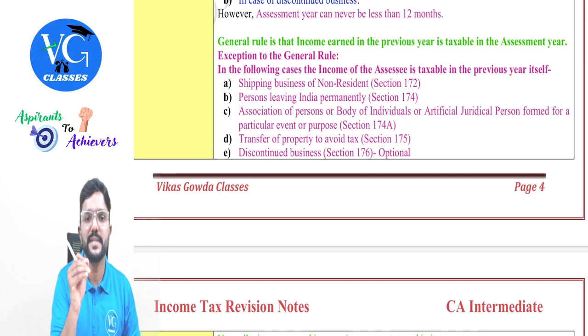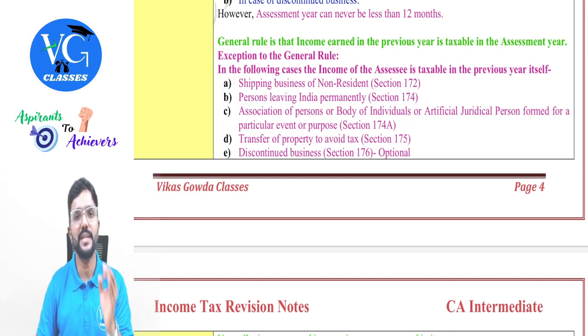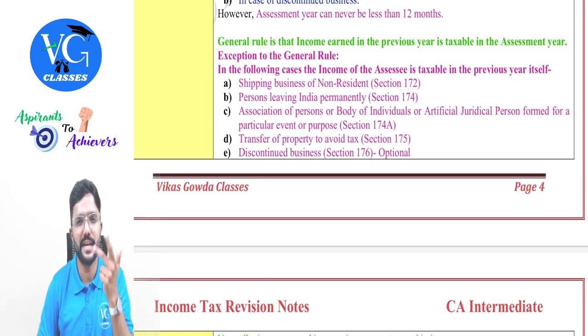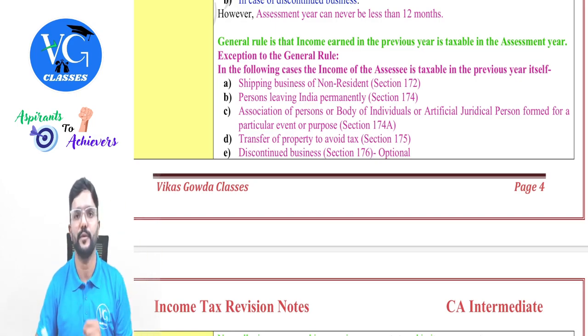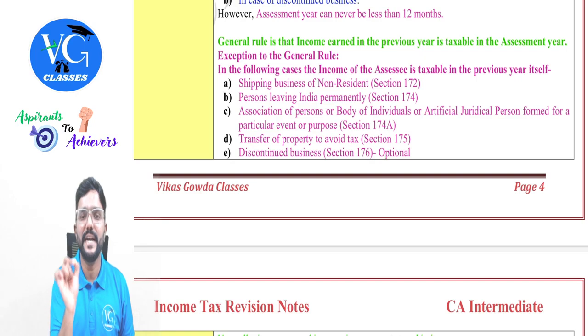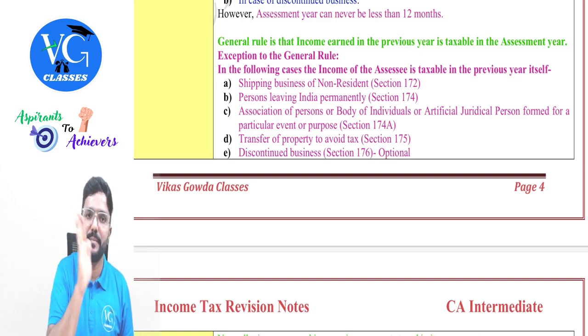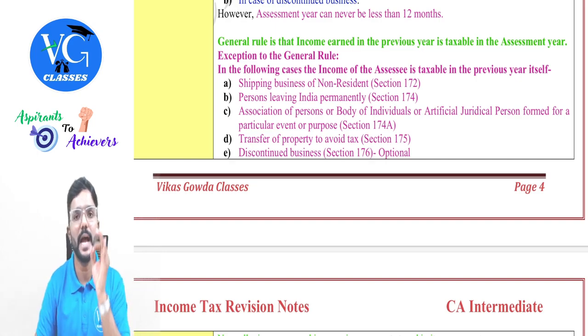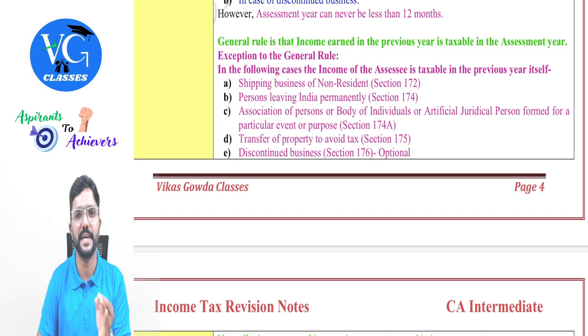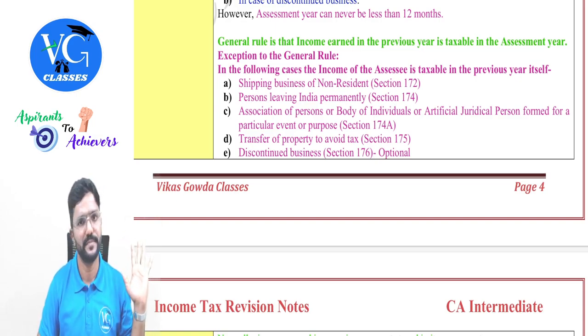First one, shipping business of a non-resident. If there is any non-resident shipping company earning income from Indian soil, meaning they are carrying goods, passengers and livestock from an Indian port to a foreign port, then on whatever freight they are charging for carrying them, they have to pay tax in the previous year itself before leaving the Indian port. Only then will they be allowed to leave the Indian port, or they have to make an alternate arrangement.